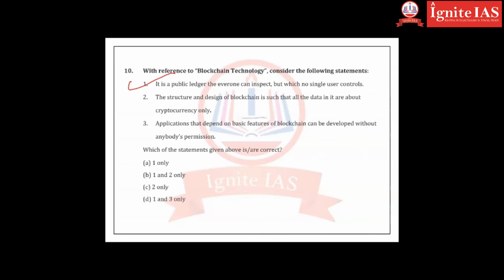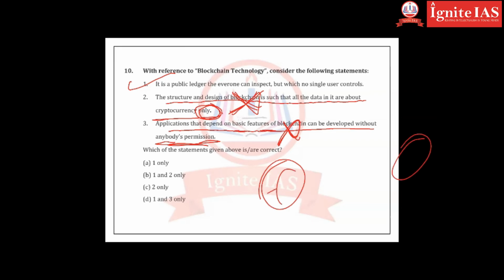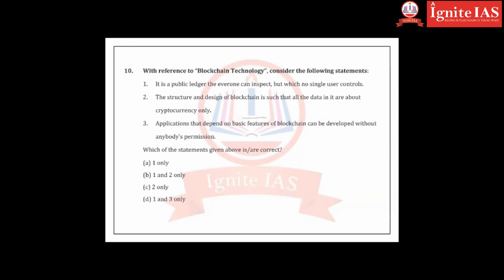Structure and design of blockchain is such that all the data in it is about cryptocurrency only. It is wrong. It is not about cryptocurrency. You can use blockchain technology in banks, in schools, in colleges, in elections, in storing voter data, everywhere. Application that depends on basic features of blockchain can be developed without anybody's permission. It is wrong. You need permission from the person who has started that technology, that chain. So 2 and 3 are wrong, only 1 is correct.